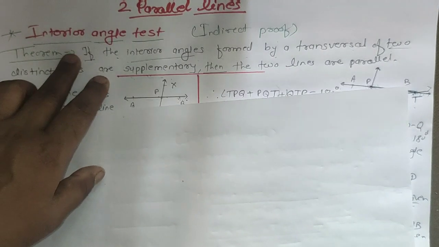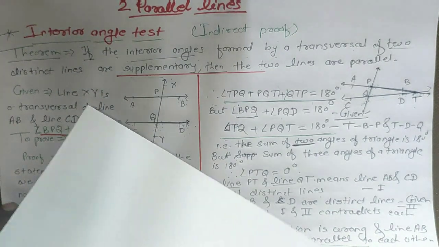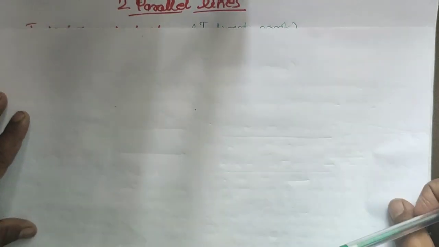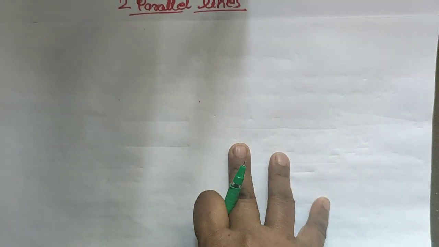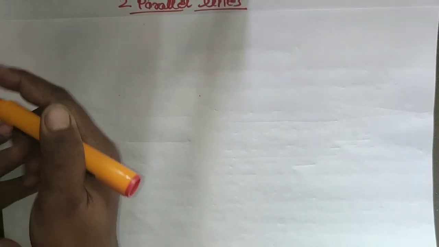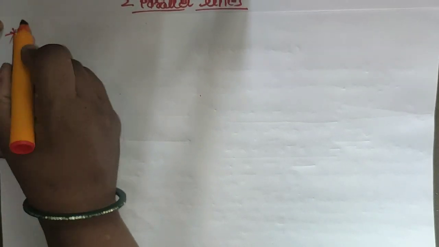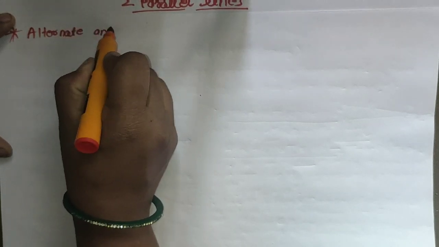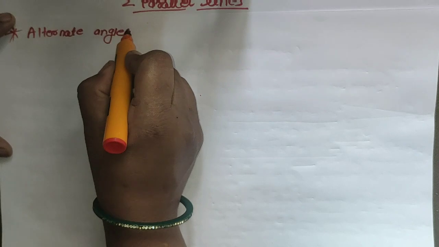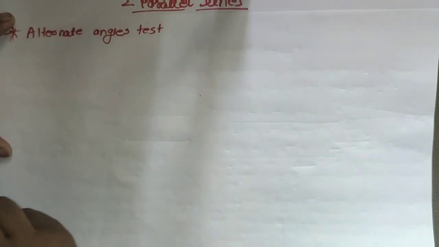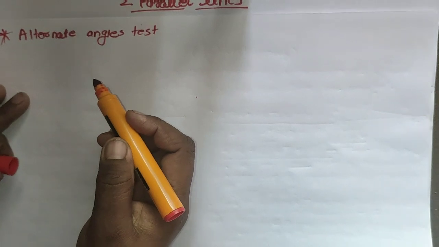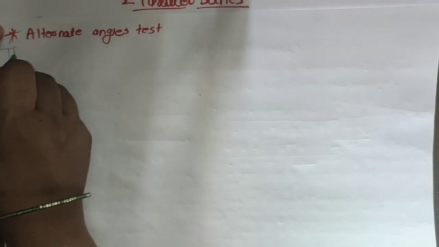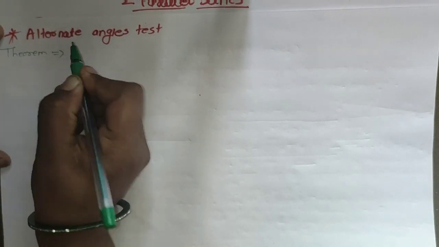Now after the interior angle test, we will see the next test, the alternate angle test. As this is the alternate angle test, first of all we will see its theorem or statement. What is the statement?